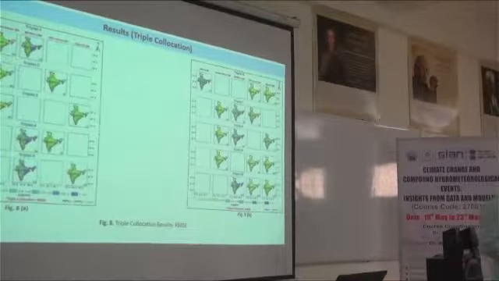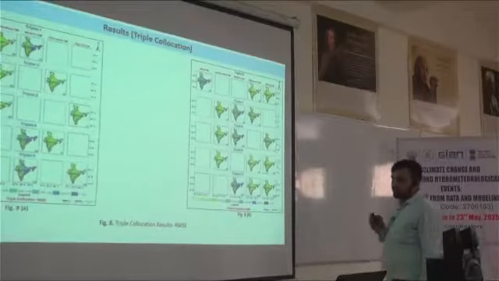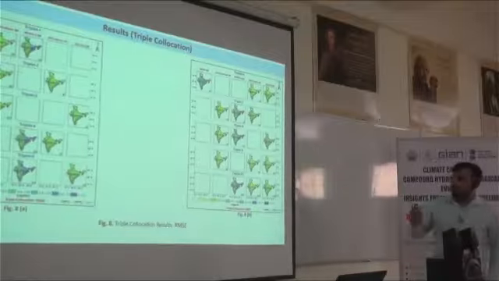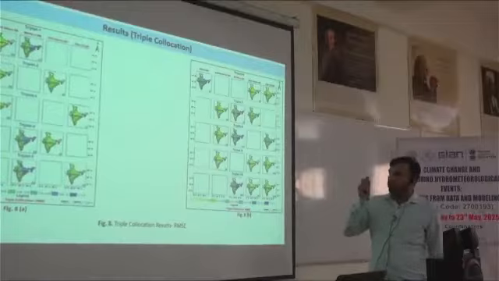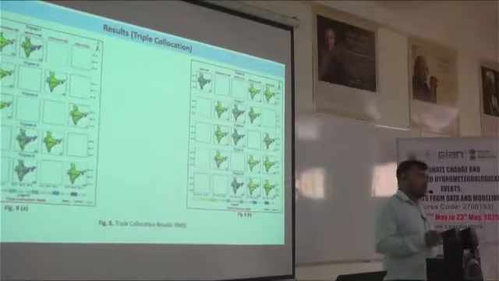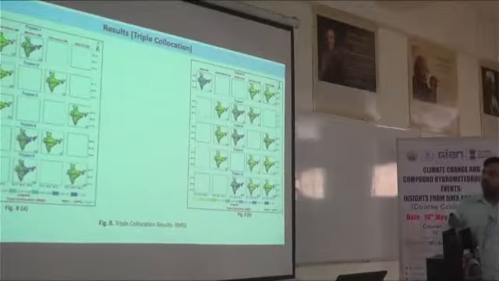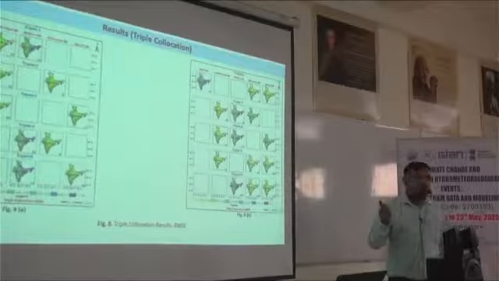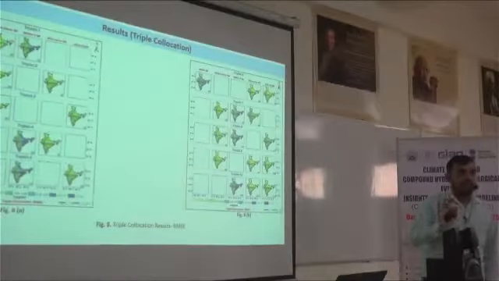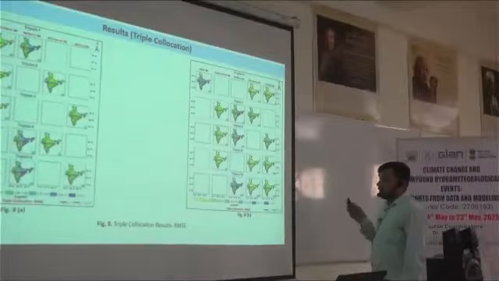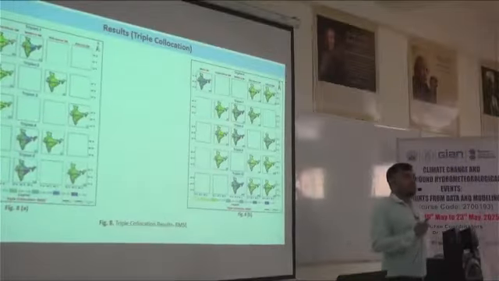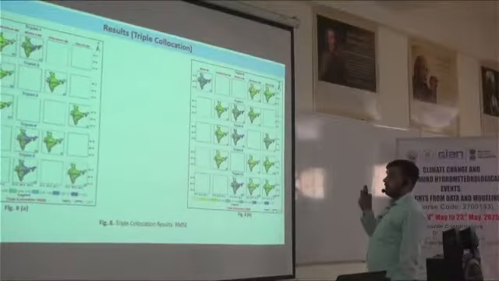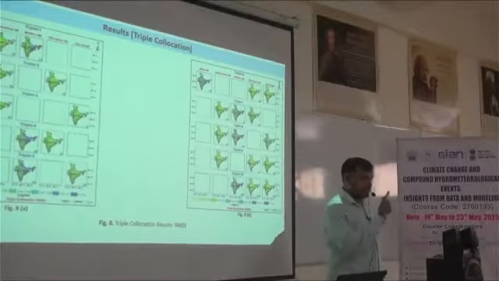So why is its name triple collocation? Because at the same time we are analyzing 3 data sets. You can see from all the figures, for the very first figure we have taken 3 data sets, that is 1, 2, 3. Then we have taken 1, 2, 4. Then 1, 2, 5. Then 1, 3, 4. At the same time we are taking 3 data sets. For every triplet we are calculating the R square value and correlation coefficient value. How? For example, we have taken the first, second and third data set at the same time.